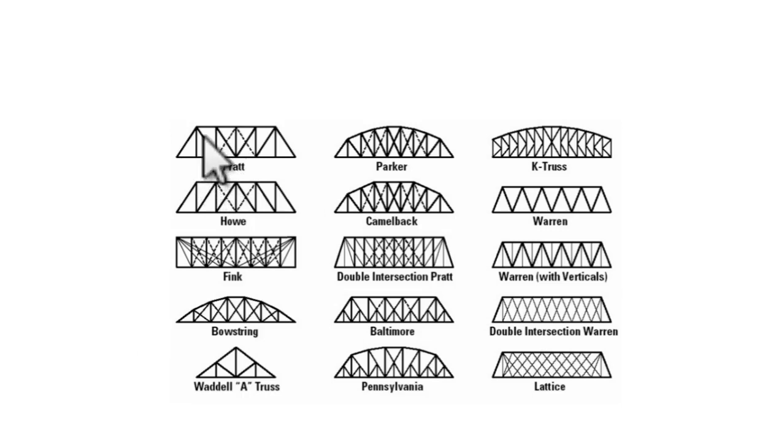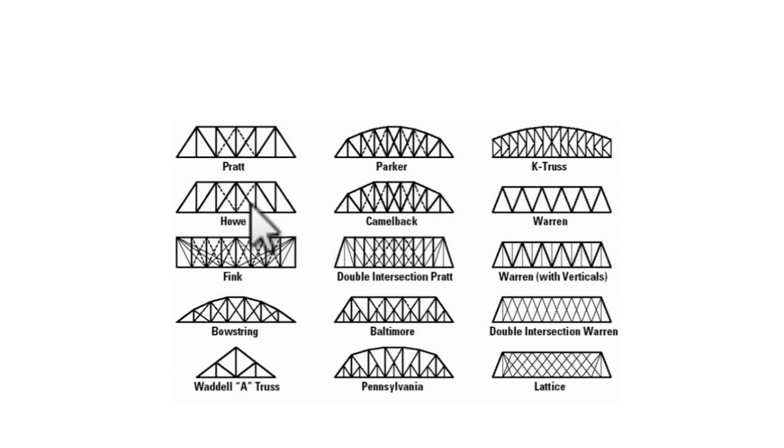Here just the shape and the configuration of the members is different. As you can see here, you can find inclined members and also vertical members. The Parker type of span: here you have the top members inclined at various angles. You don't have the top members all lying at the same position as in the Pratt. K-truss type means the main load carrying members will be in the form of the letter K.